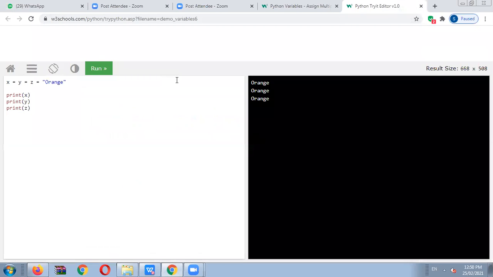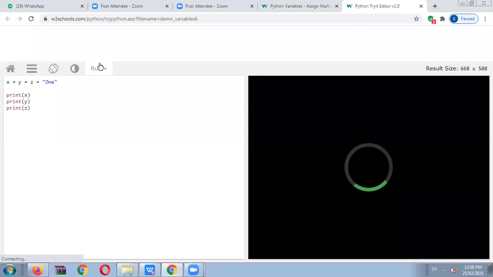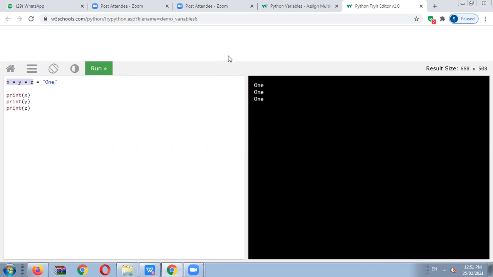We will check the output directly. Wait a minute, it takes some time, but we will cover our topic finally. x is equal to y is equal to z is equal to orange. It means print x, print y, print z. So directly the message orange will be displayed. If we change the message, suppose 1, and we execute the code, it will be displayed on the output screen as 1 1 1 for x, y, z. It means we have assigned a single value to multiple variables. It is possible in Python programming.